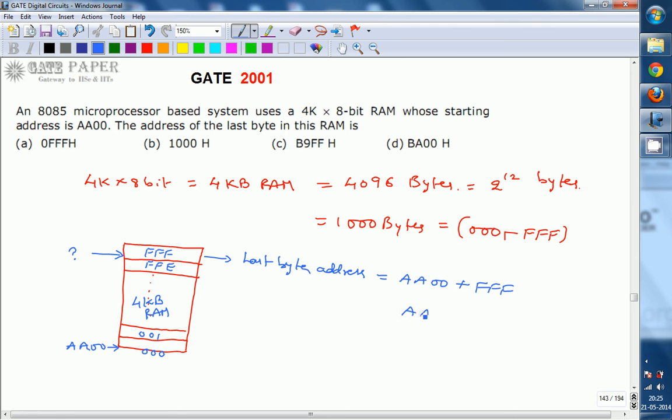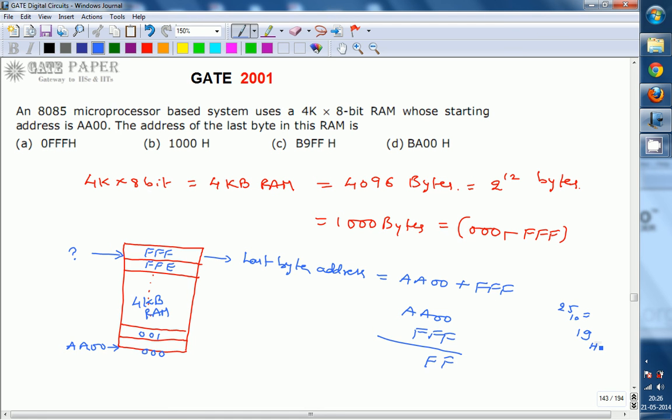So AA00 plus FFF. Whenever you are adding, F plus 0 is F, F plus 0 is F, then F plus A. F is 15, A is 10. 15 plus 10 is 25 in decimal. 25 in decimal, if you divide by 16, is 19 in hexadecimal.